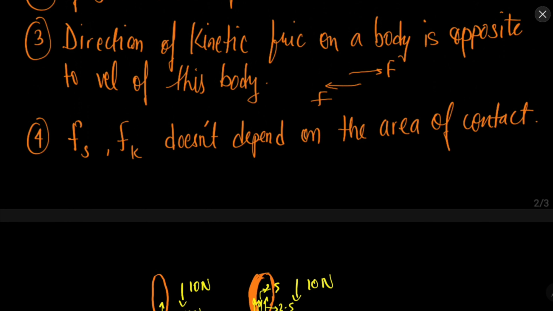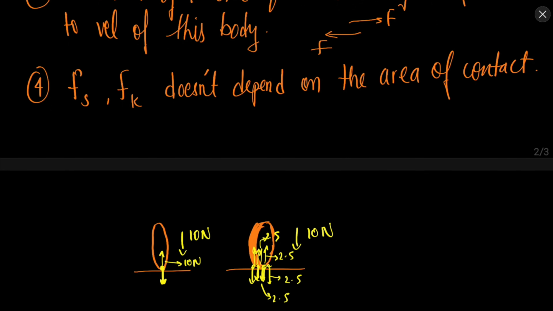So the area of contact does not change the value of friction, because the normal force is the same whether you have a thicker tire or a thinner tire.